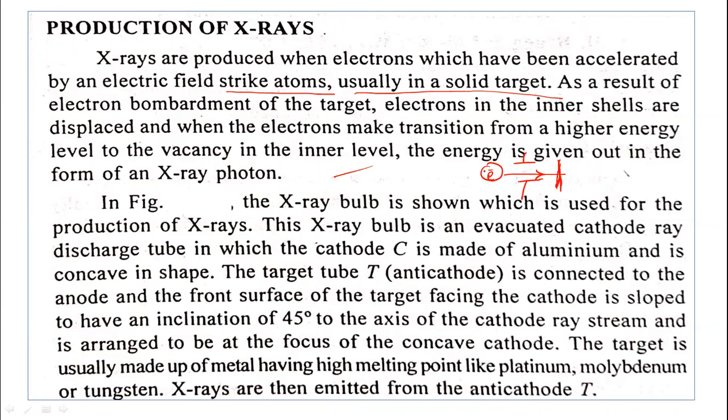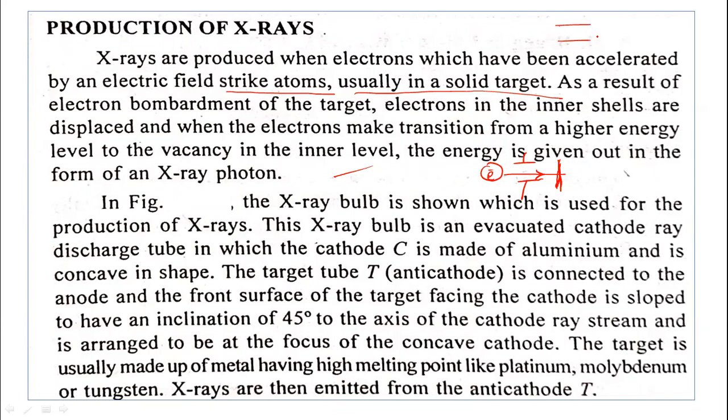what happens? Electrons in the inner shells are displaced. Electrons in the inner shell of that atom get displaced, and when the electrons make a transition from a higher energy level to the vacancy in the inner level, let us consider an example here.